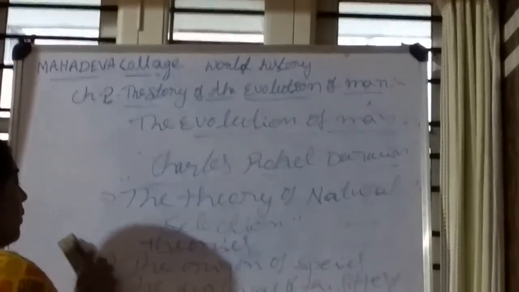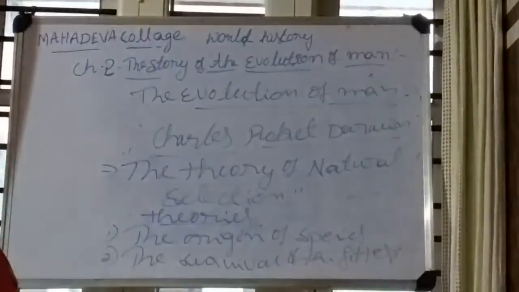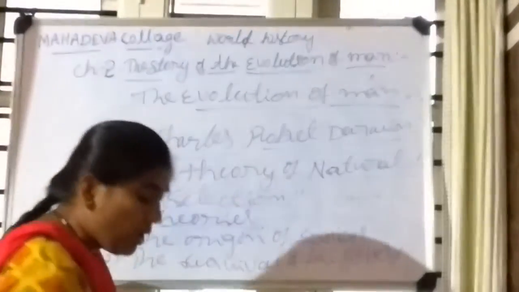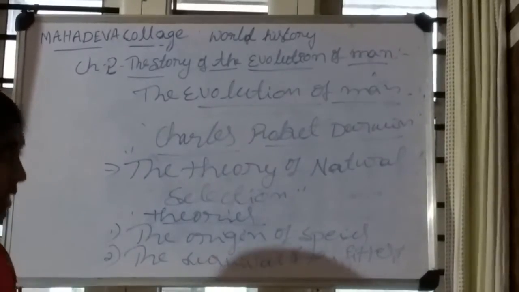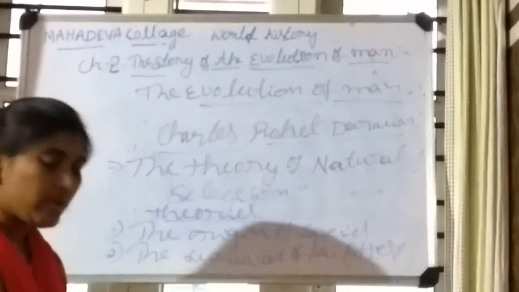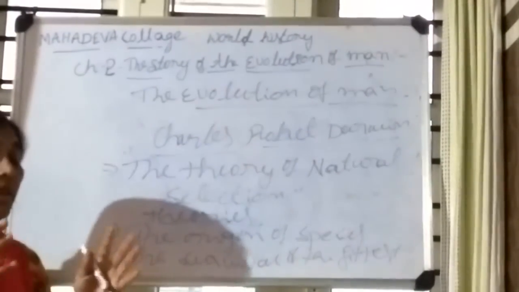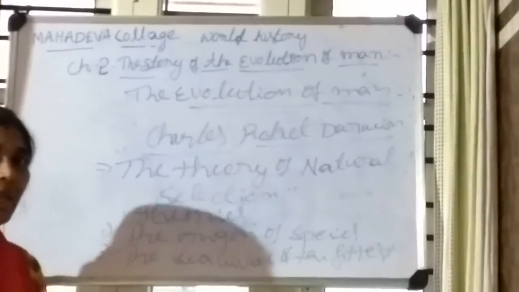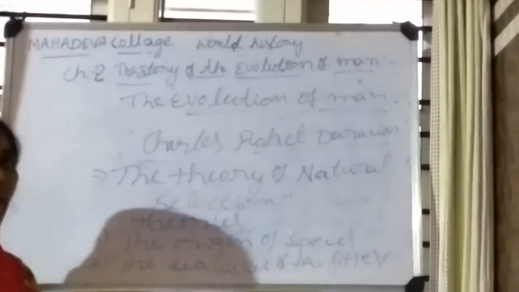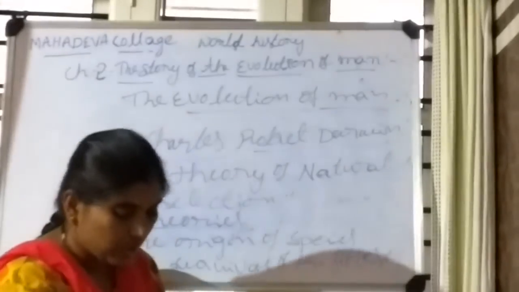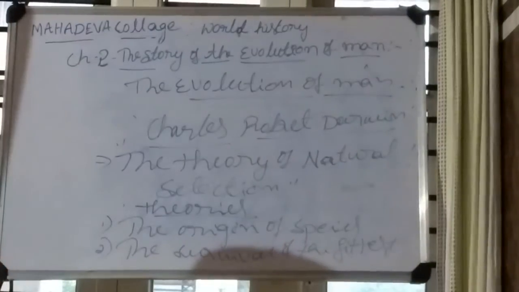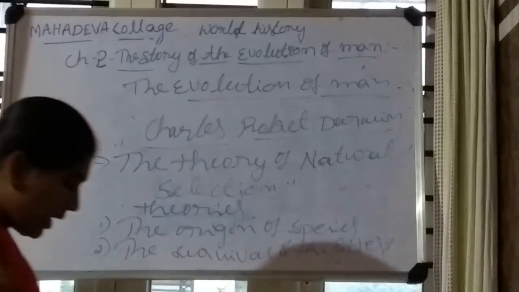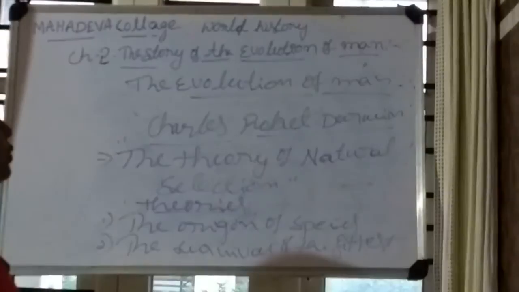Next, what are the two important animals closely related to humans? Chimpanzee and bonobos. These are the two animals very closely related to humans. It's a two marks question: name the two animals related to humans. Chimpanzees and bonobos. Next is a very important topic, important factors in human evolution.